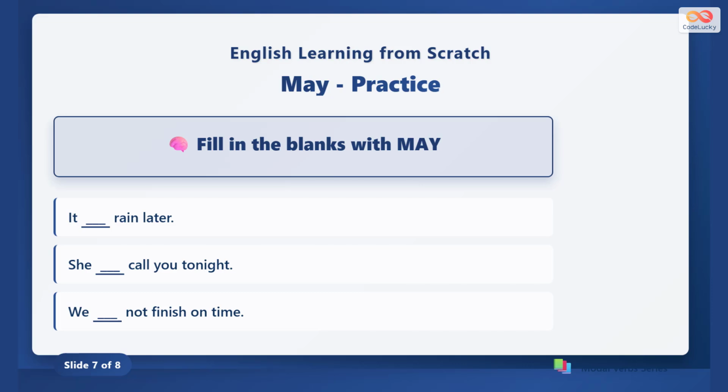Practice helps you learn to use may correctly. Fill in the blanks with may in sentences like, "It may rain later," "She may call you tonight," and "We may not finish on time." Notice the verb after may is always in its base form without changes.